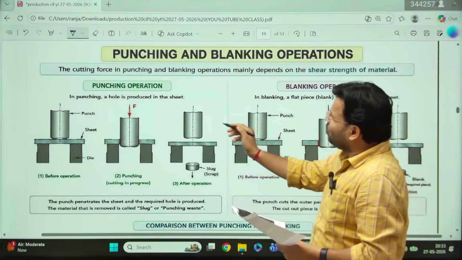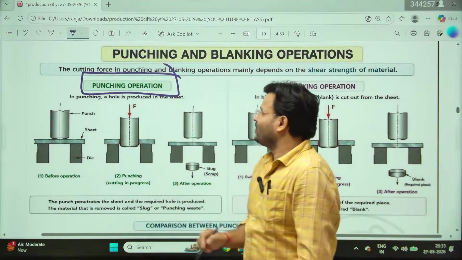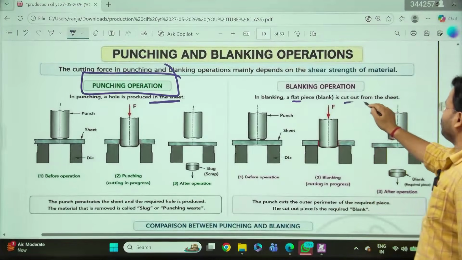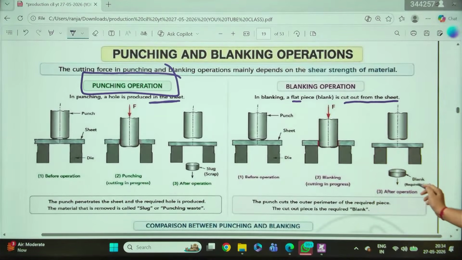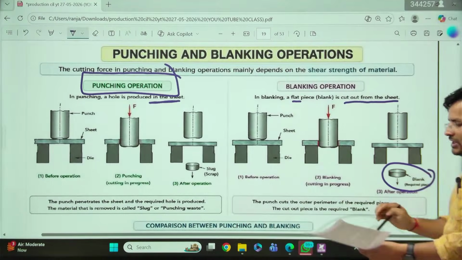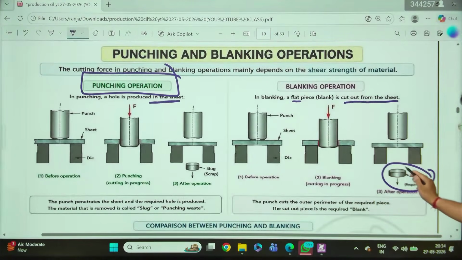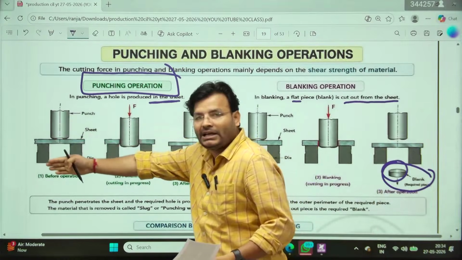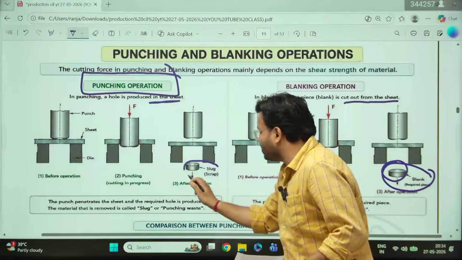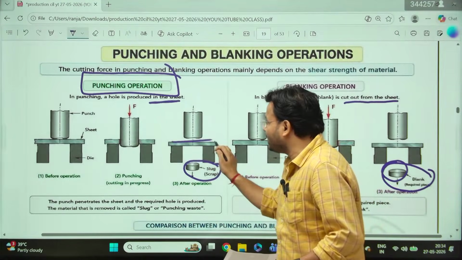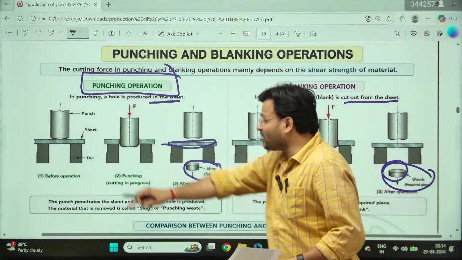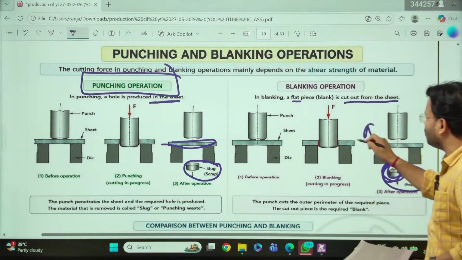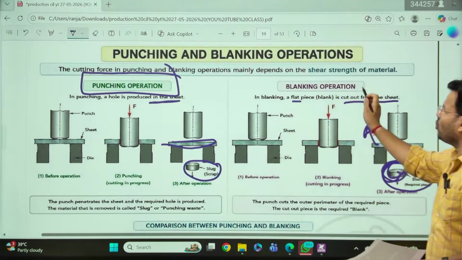Now the question is, sir, what is the difference between punching and blanking? Punching, a hole is produced in the sheet. Blanking, a flat piece is cut off from the sheet metal. Here we can see after the operation, this is what you get. If this is a scrap and this is your main material, then it is called punching. But suppose this scrap is your main product, and you are just going to remove that, then this is called blanking operation.